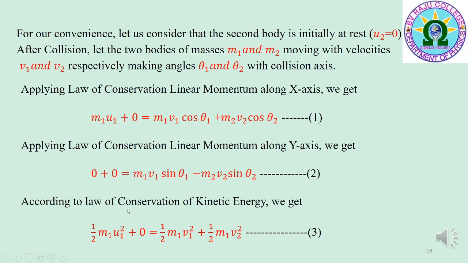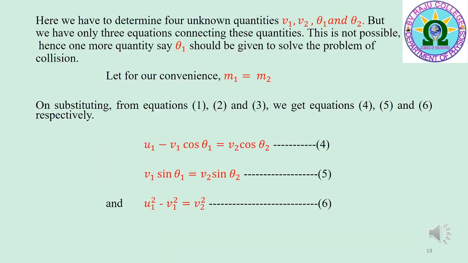Now, applying the law of conservation of kinetic energy, we get half m1 u1 square plus 0 is equal to half m1 v1 square plus half m2 v2 square. That is equation 3. Here we have to determine 4 unknown quantities: v1, v2, theta 1 and theta 2. But we have only 3 equations, 1, 2 and 3, connecting these quantities. This is not possible. Hence, one more quantity, say theta 1, should be given to solve the problem of collision.